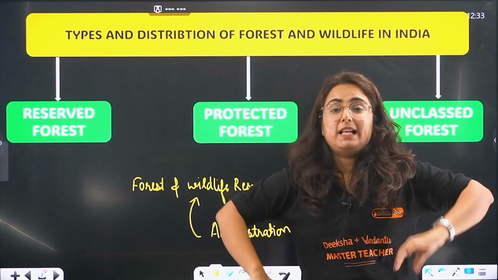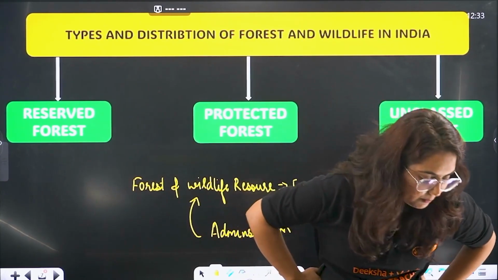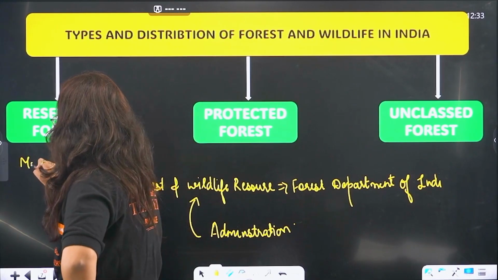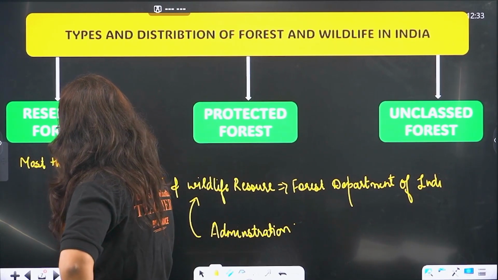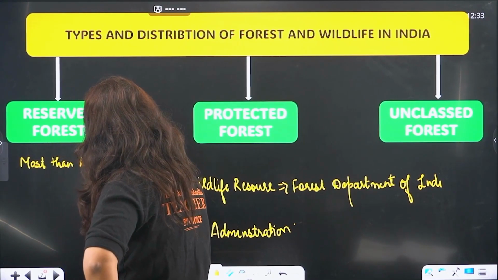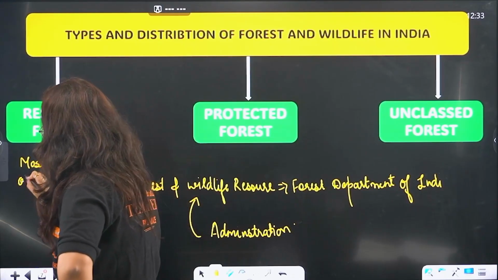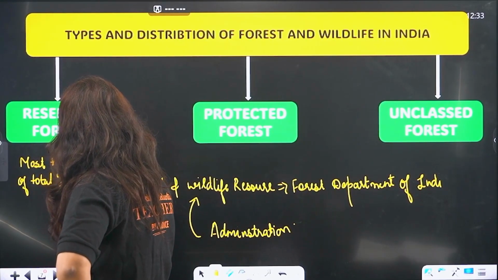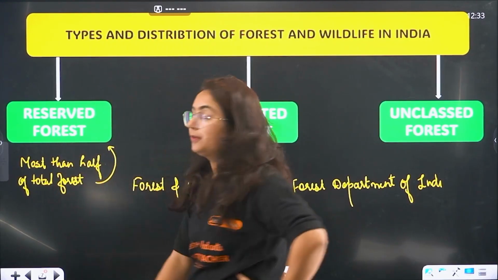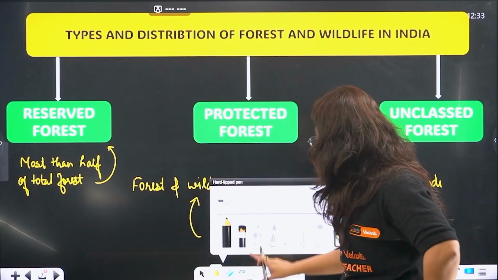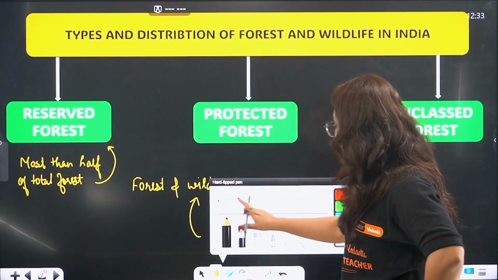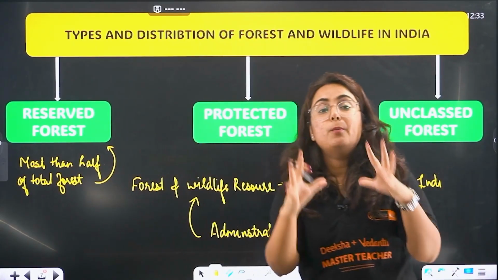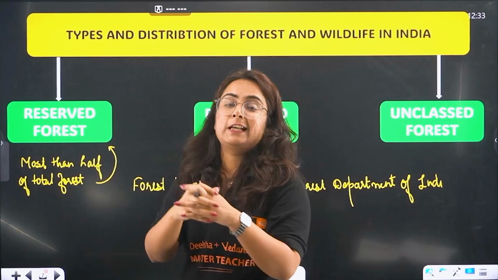Now, ma'am, tell us the difference between them. Yes, I'm ready to tell that. More than half of the total forest in India is declared as reserved forest. Is declared as what? Reserved forest. Again, I'm repeating that to you. More than 50% of the forest is declared as reserve forest.